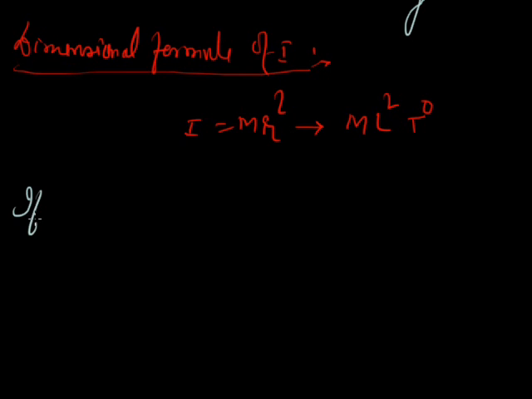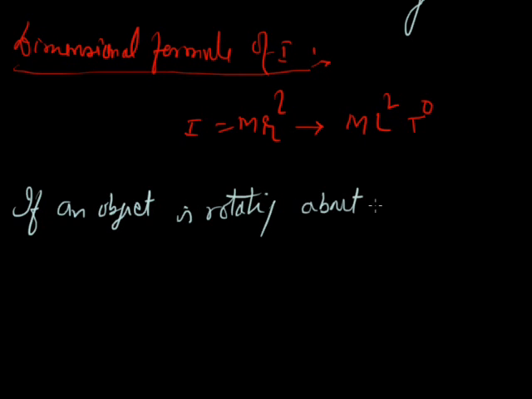If an object is rotating about any axis, then we will find the moment of inertia of the total body by finding the moment of inertia of each particle of the body.